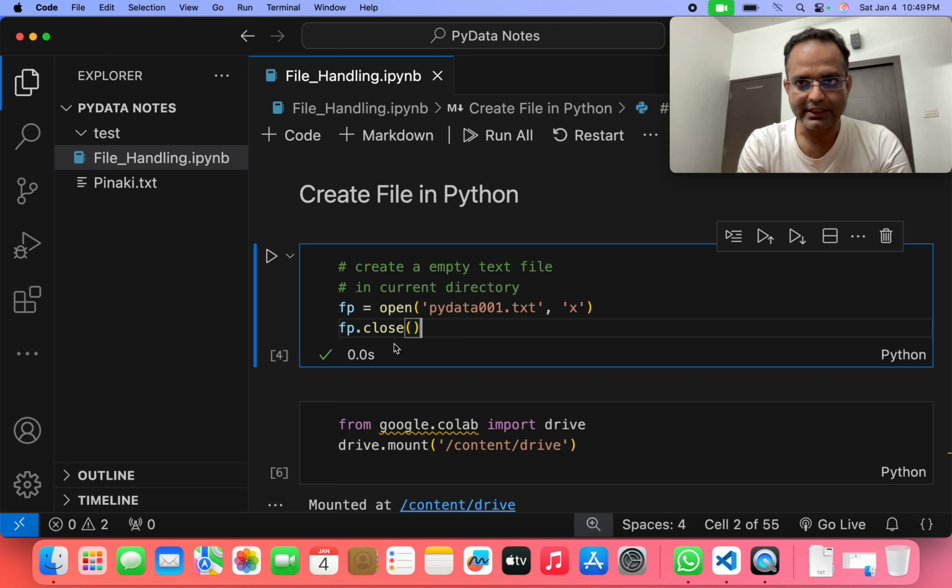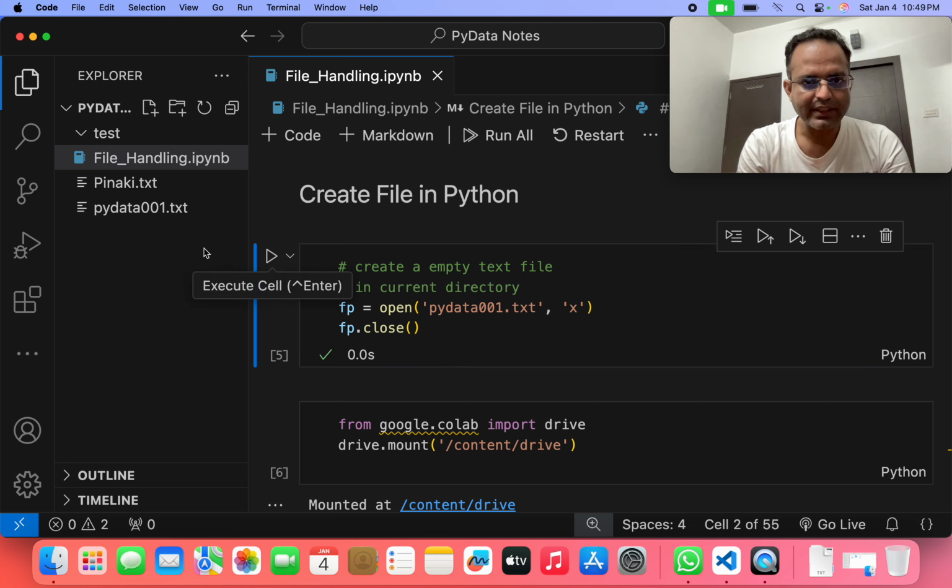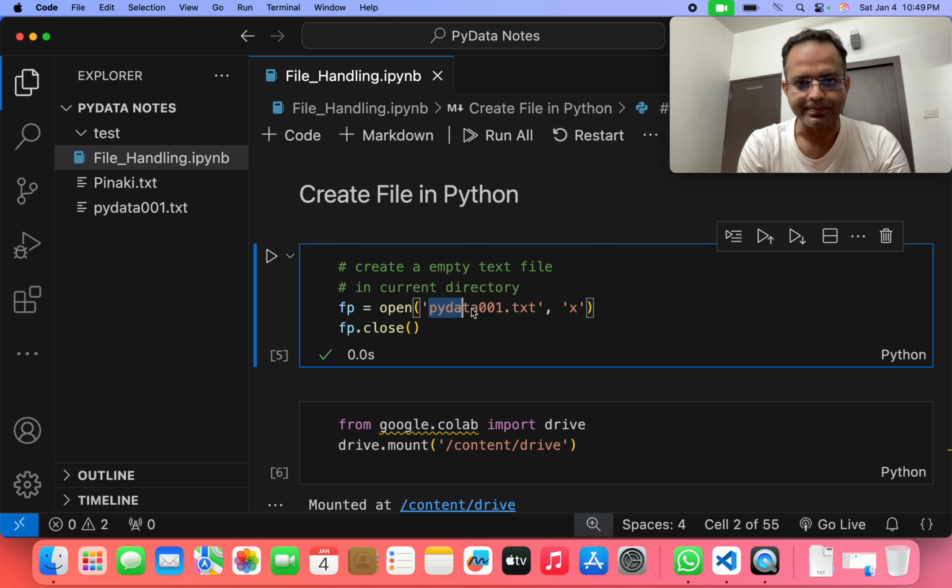So in the first, I just discussed a minute back about open and close. We can open the file by this name and write down fp dot close. That means if we open the file, then we have to close that file as well. So we run the program, then we can see that one file is already created, pydata001.txt, this file.